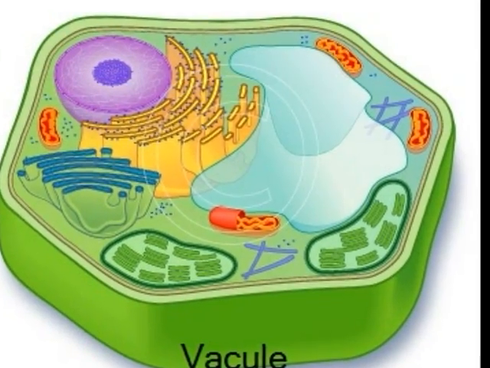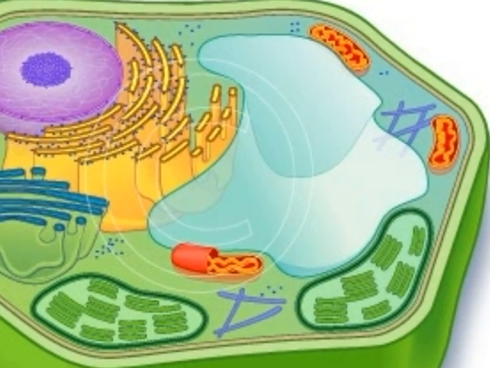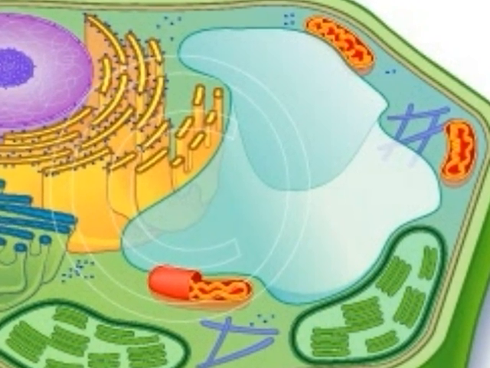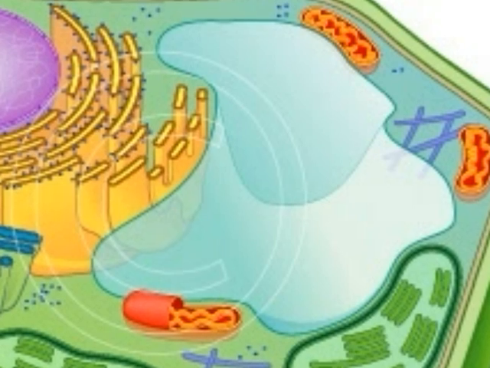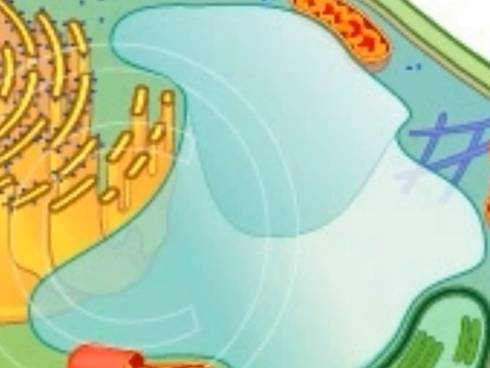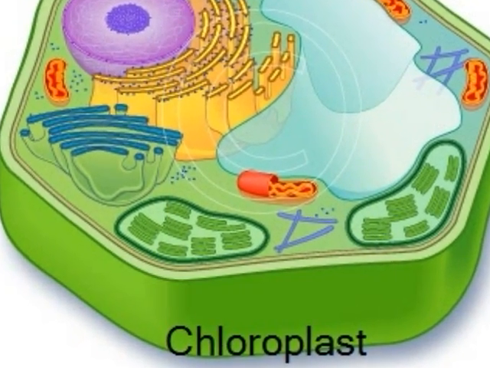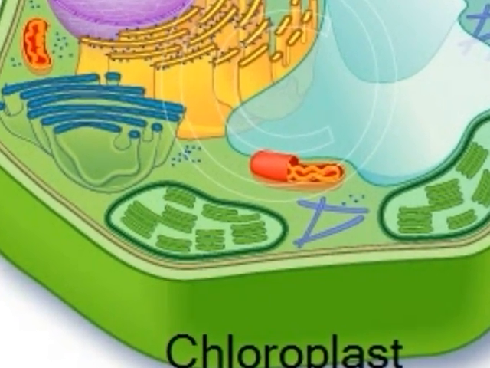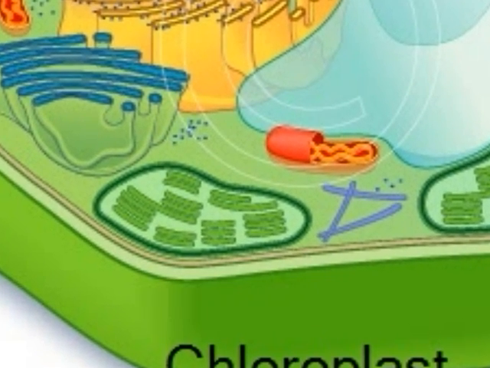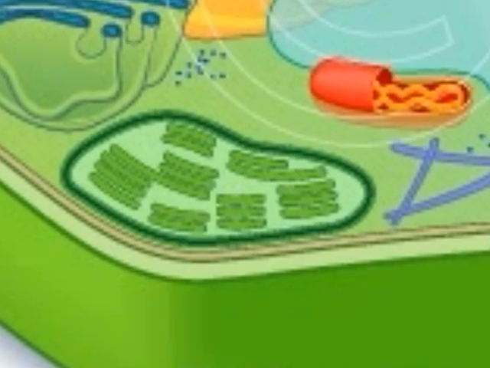Many plant cells have large sac-like structures known as the central vacuole. The central vacuole holds liquids like water, salts, and proteins. Chloroplasts are found in plants and some other organisms. Chloroplasts use energy from sunlight to make energy-rich food molecules in the process known as photosynthesis.